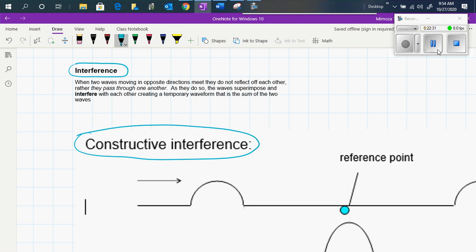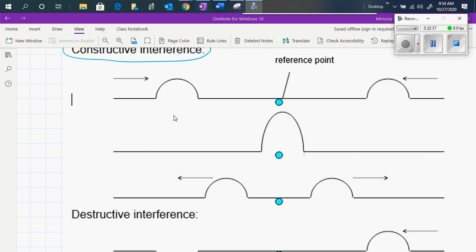So let's take a look at this picture. As you see here, you have two waves moving in opposite directions. This is the first wave and this is the second wave. When they meet at this point, the meeting point, the two pulses are added together to create a higher wave pulse, or higher amplitude.